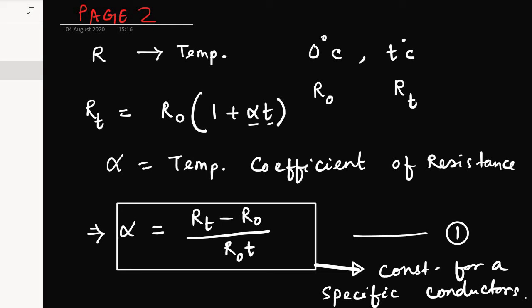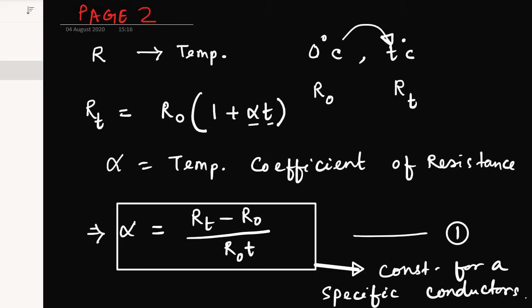Qualitatively, it is defined as the change in resistance divided by the resistance per degree centigrade rise of temperature. That's why we multiplied the temperature with the resistance at 0 degrees, the rise in temperature. So this is the qualitative definition of the temperature coefficient of resistance.